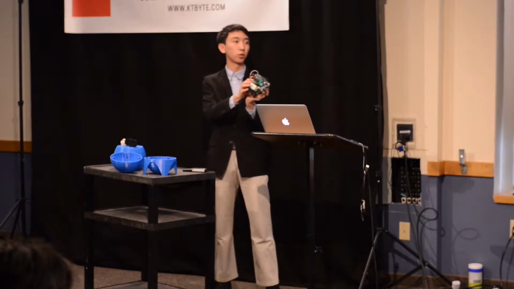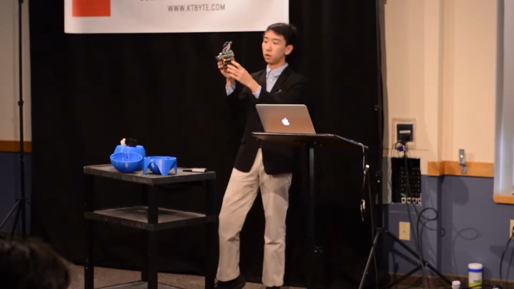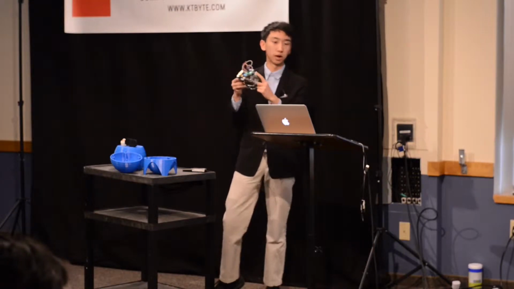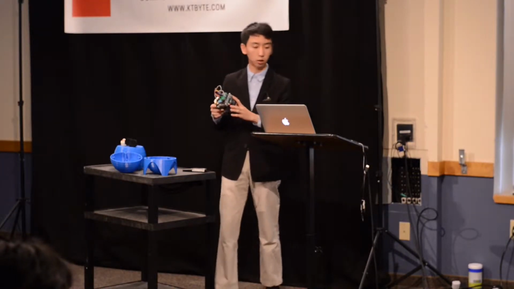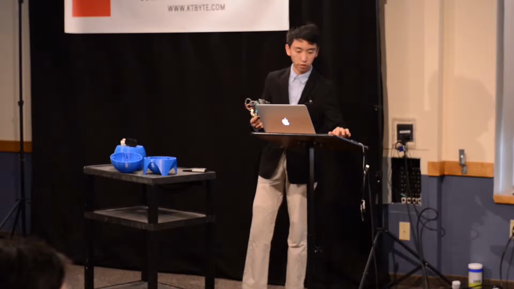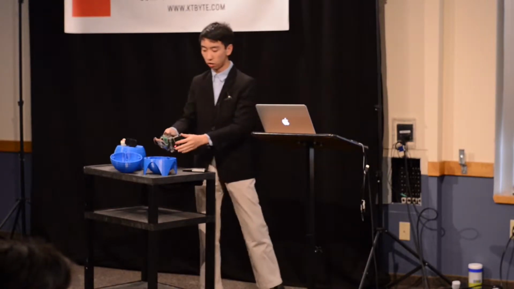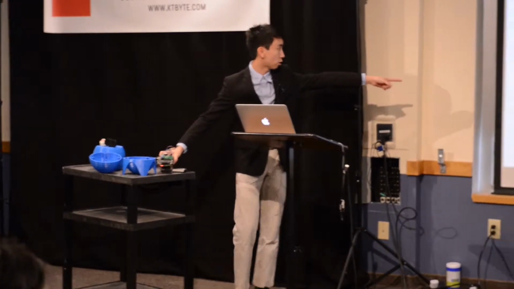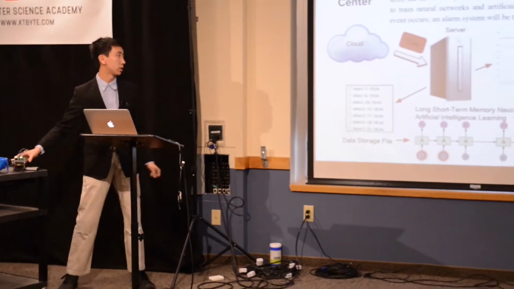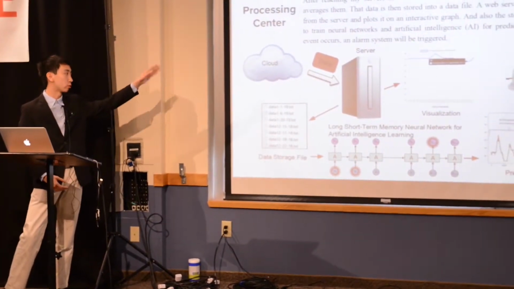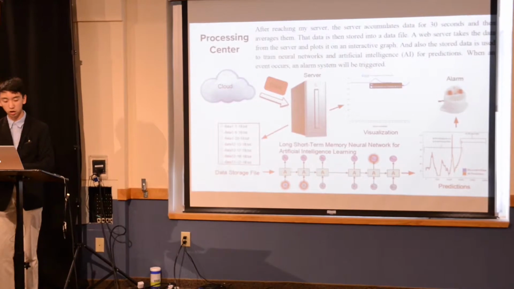And what happens is the Arduino starts off by reading the data from all of these. Then the Raspberry Pi down here communicates with the Arduino using Python and then sends all the data that it got to the server over the internet. And then the server takes that data and stores it in a file over here. And then that file can be used to display real-time data and train neural networks.